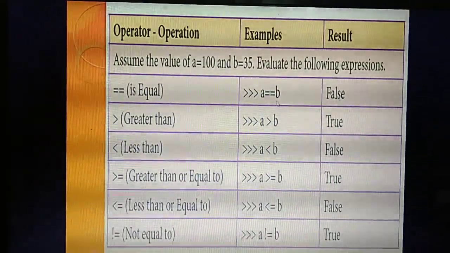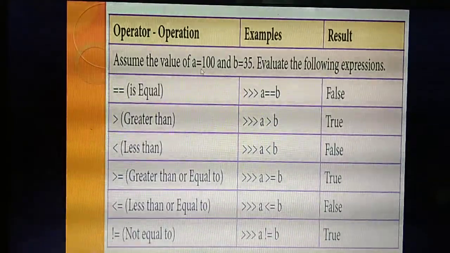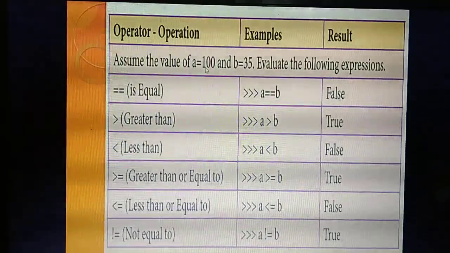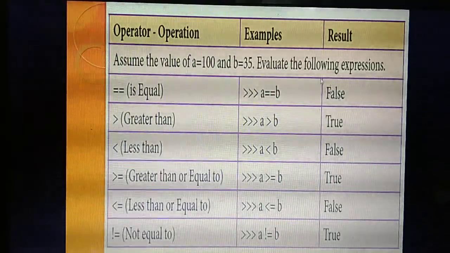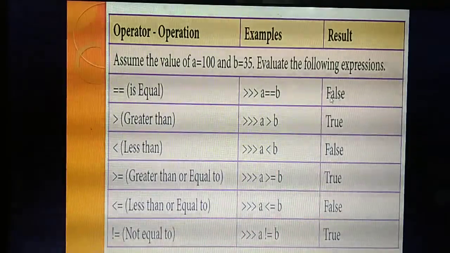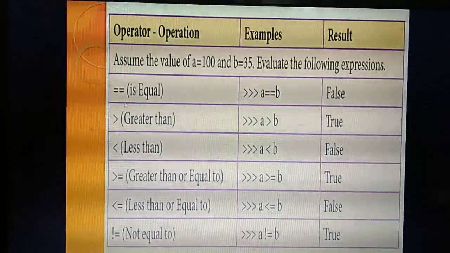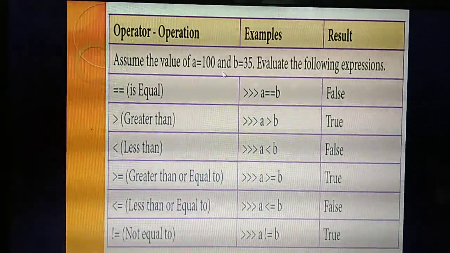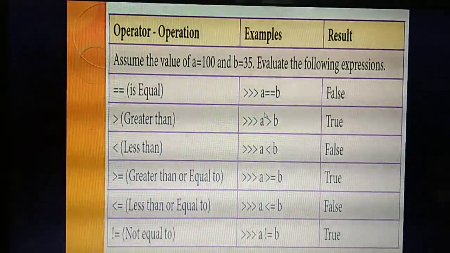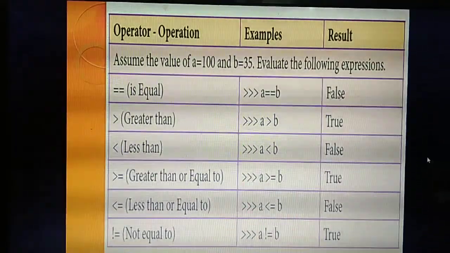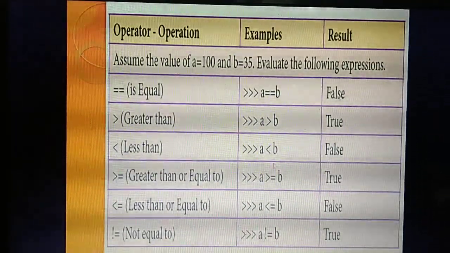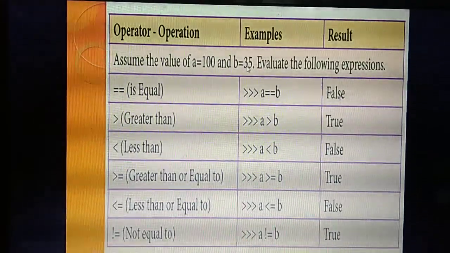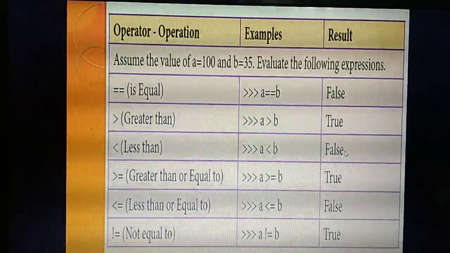A double equal to B. Whether the two values remain the same? No. The value of A is 100, B is 35. Not the same, so the condition is false. The answer is false. Understand? Next one, greater than. A greater than B. 100 greater than 35, is the condition true? Yes. So the answer is true. Then less than. Whether 100 is less than 35, is the condition true? No. So the answer is false.